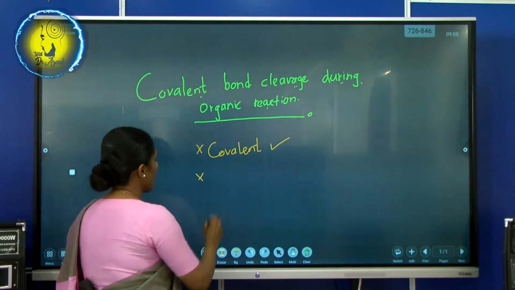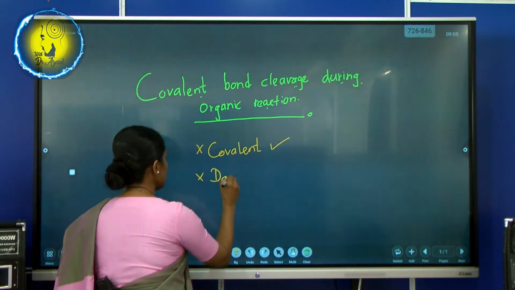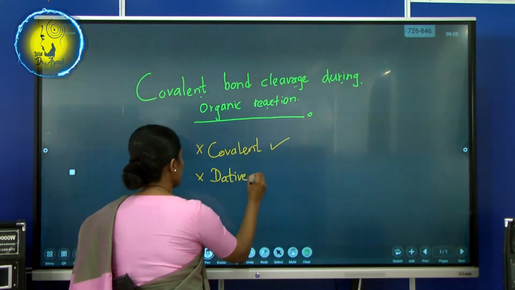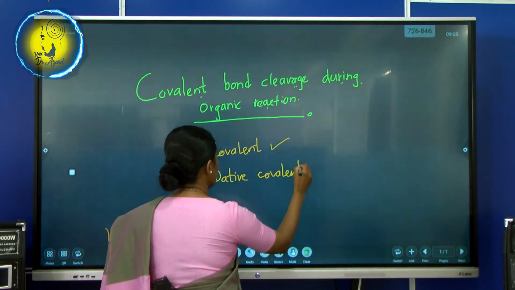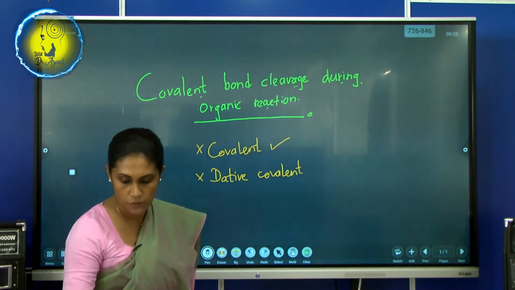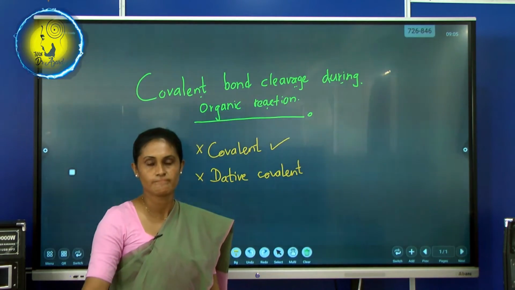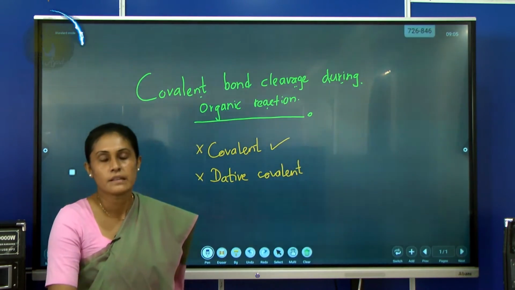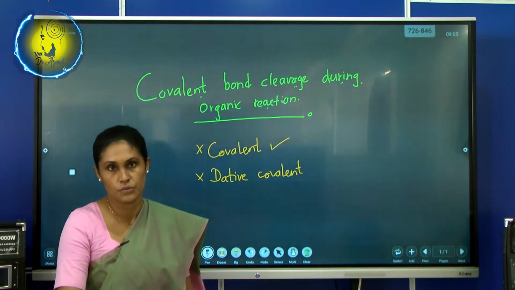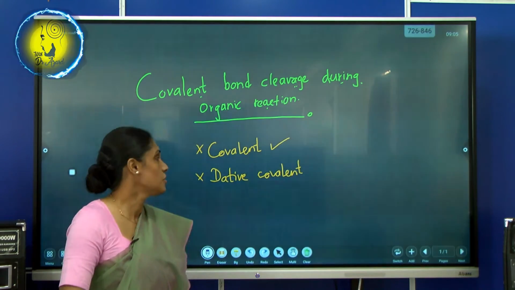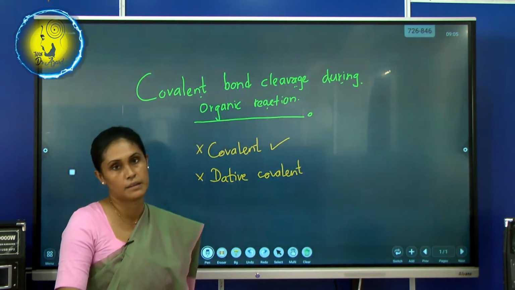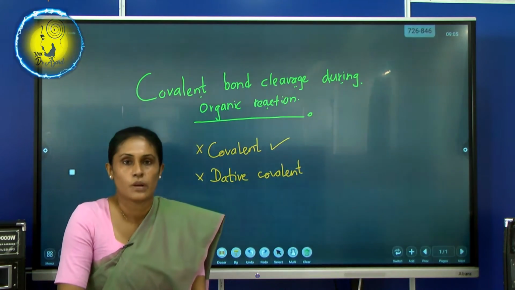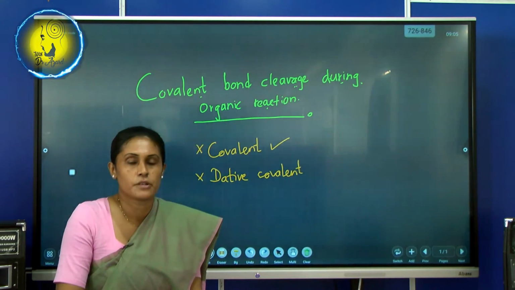Then I want to draw your attention to dative covalent bonding. What is dative covalent bonding? As soon as you joined the new A-levels batch, you learnt about this dative covalent bonding, so I would like to recall that memory too.